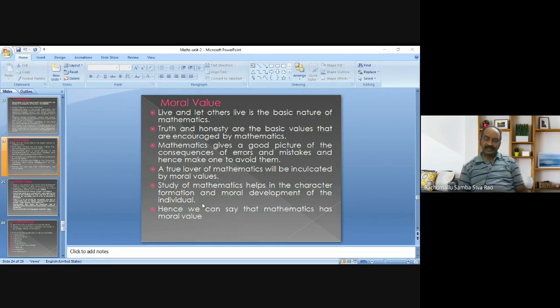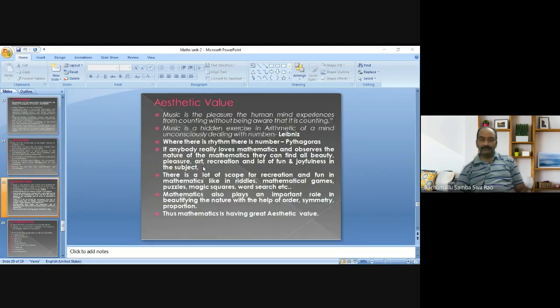Because of the characteristic nature of mathematics, by practicing mathematics for all the years with proper interest and motivation, automatically the character will be formed, and moral development also takes place in the students. Hence we can say that mathematics has moral value.